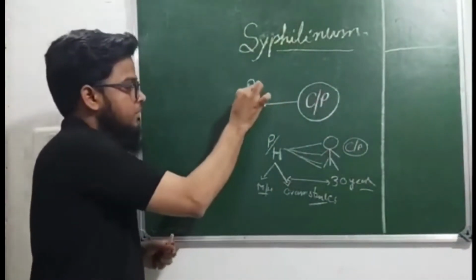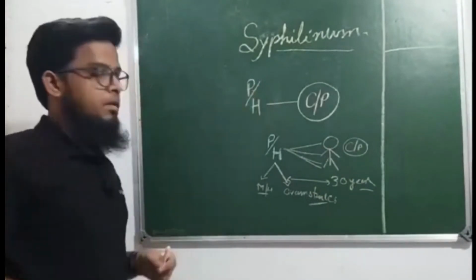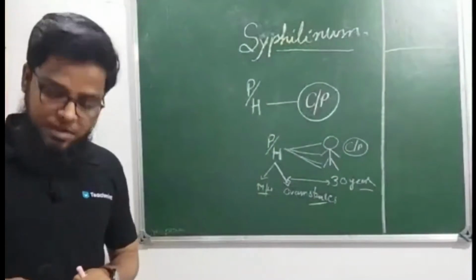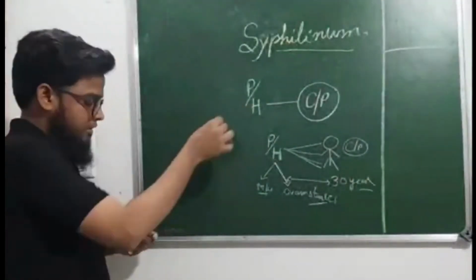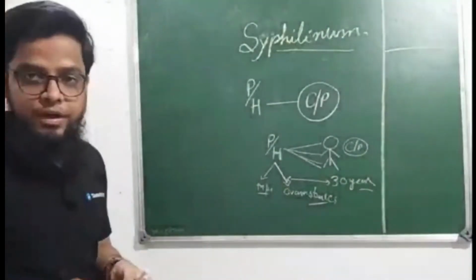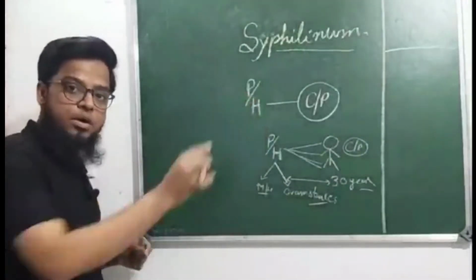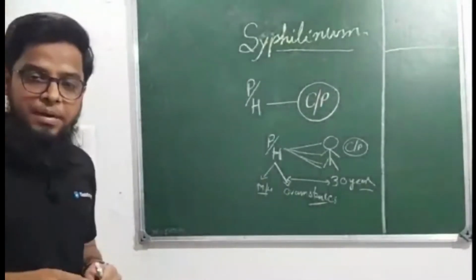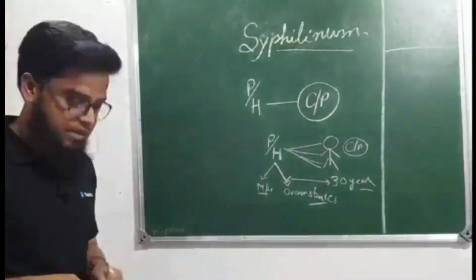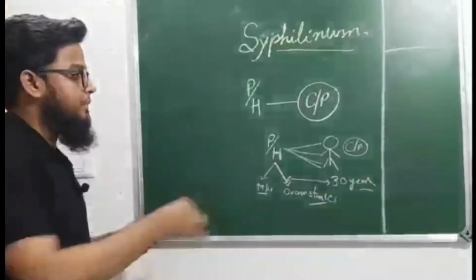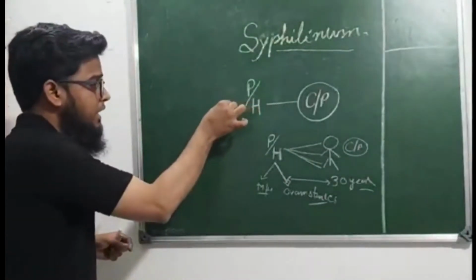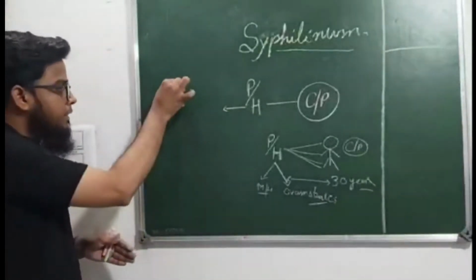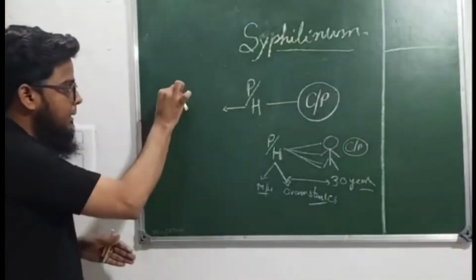This current presentation of your patient has a past history. Where is this past history coming from? This is important from the point of view of homeopathic prescription. Those who are not from a homeopathic background may not understand this clearly. So this past history is obviously coming from family history.